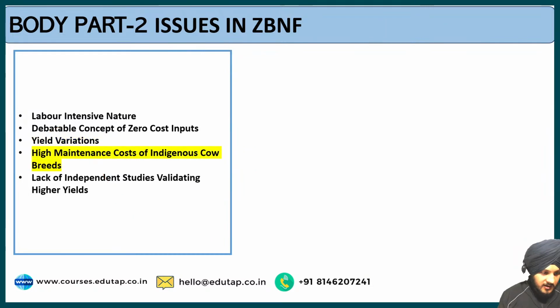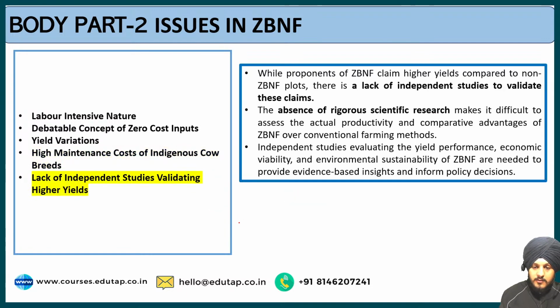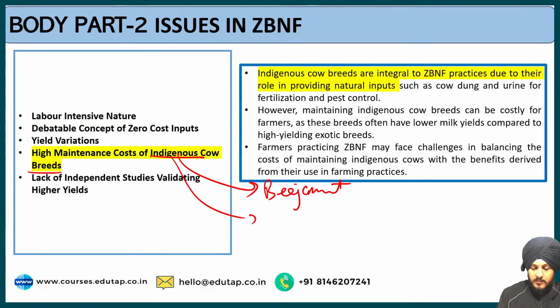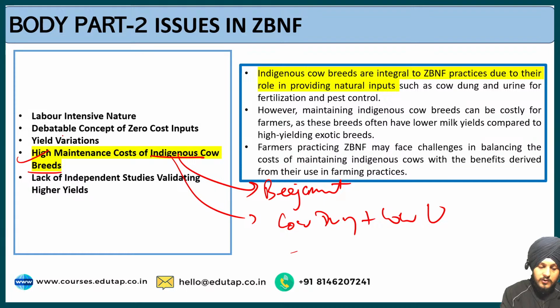The next point is regarding the high maintenance cost of indigenous cows. We have already seen methods such as Bij Amrit and all those other methods that are dependent on cow dung and cow urine. So it increases the cost, or leads to high maintenance cost of indigenous cow breeds, because indigenous cow breeds are integral to zero budget natural farming practices due to their role in providing natural inputs such as cow dung and urine for fertilizers and pest control.